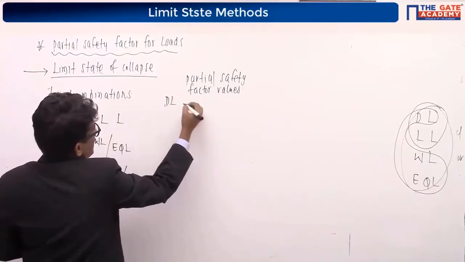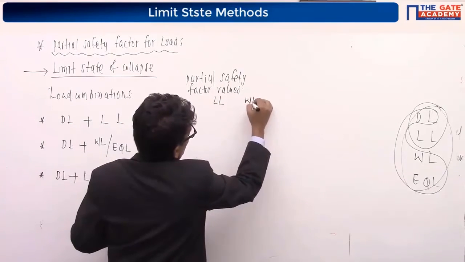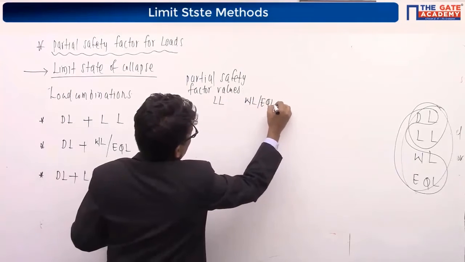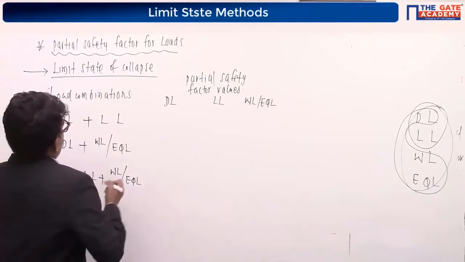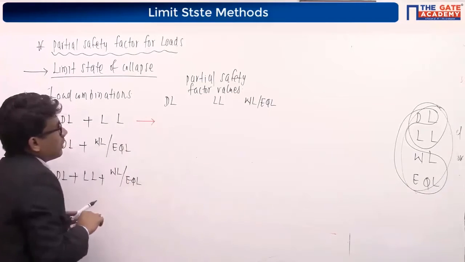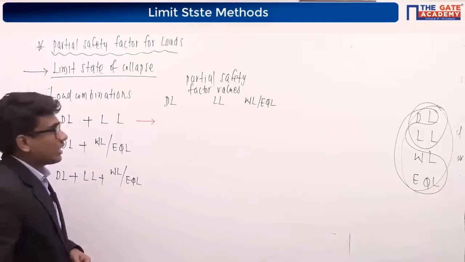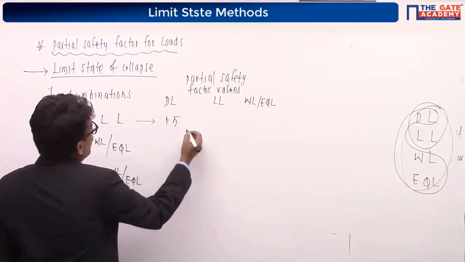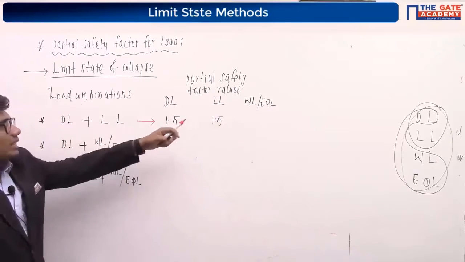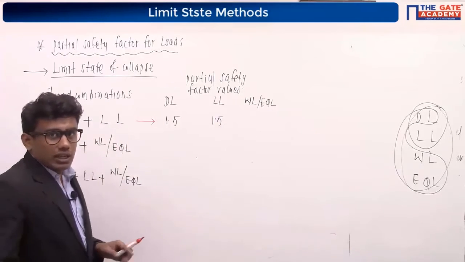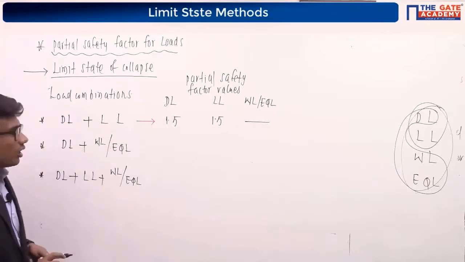For dead load, what is the value? For live load, what is the value? For wind load or earthquake load, what is the value of the factor of safety? If I consider the first load combination, dead load plus live load, our IS code suggests a partial safety factor of 1.5 for dead load and 1.5 for live load. As we are not taking earthquake or wind load in this combination, there is no need to consider it.